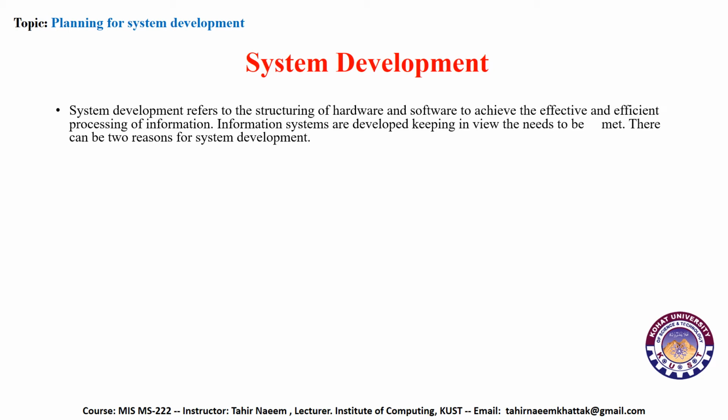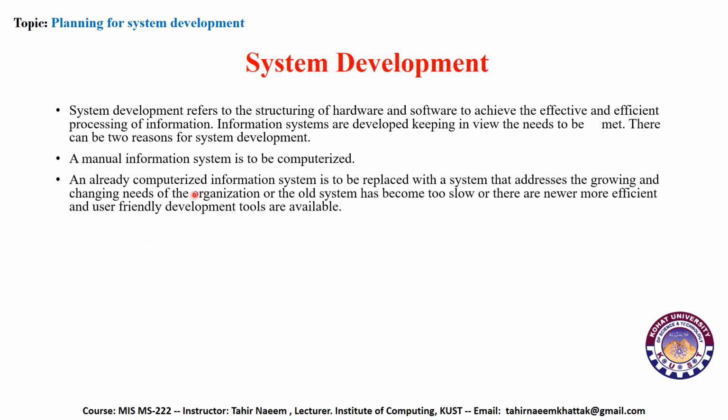There are two different types of system development. First of all, there is a complete manual system, and you have to computerize the whole manual system. If we look at organizations, general stores or any other business, they mostly operate manually in Pakistan. If you want to computerize this system, you have to completely eliminate the manual system and convert it to a computerized one.